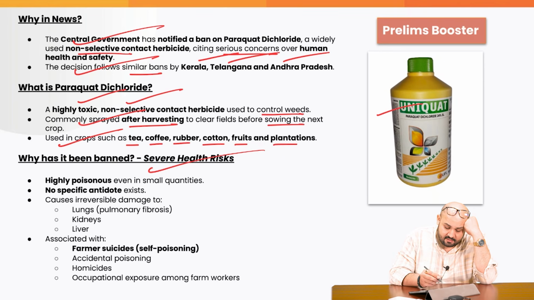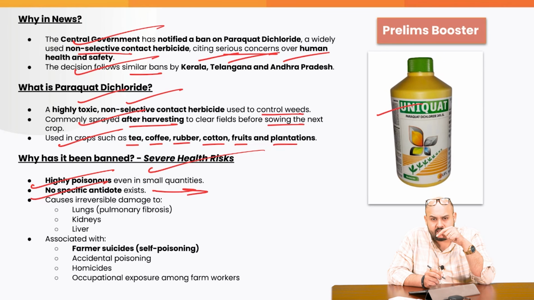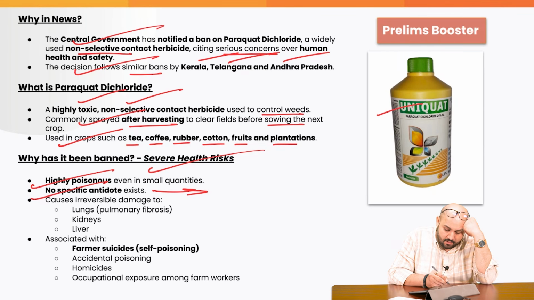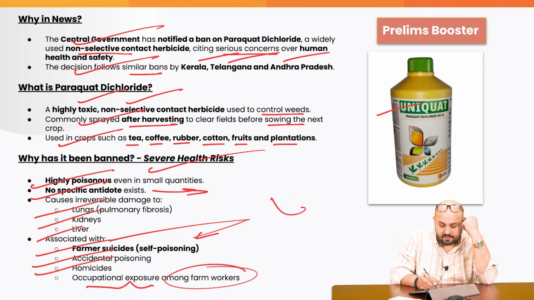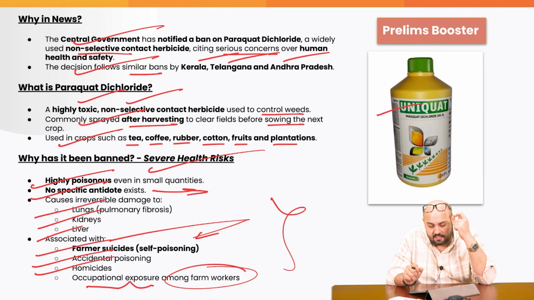Several health risks are there. Highly poisonous, even in small quantities. No specific antidote exists. So if a person consumes it accidentally, there is no specific antidote to fight that particular poison. Causes irreversible damage to lungs, pulmonary fibrosis, kidneys, liver, associated with farmer suicides. Many people, especially in the central region or the southern region, have committed suicide by consuming this particular thing. Accidental poisoning, homicides, occupational exposure among farm workers. So again, very important, can be asked in the prelims. Let's go to the next topic.